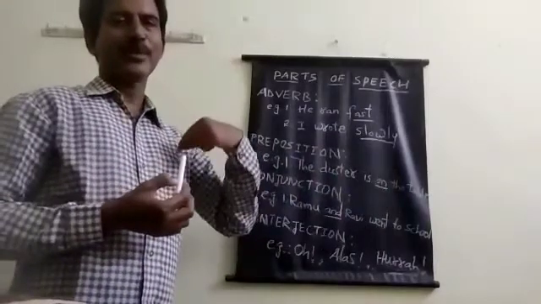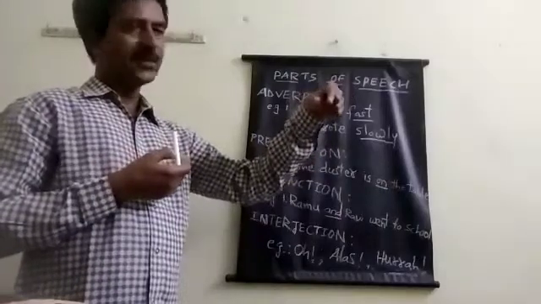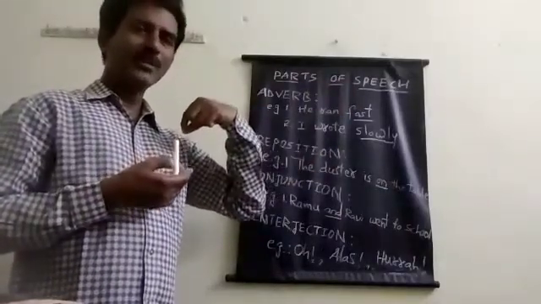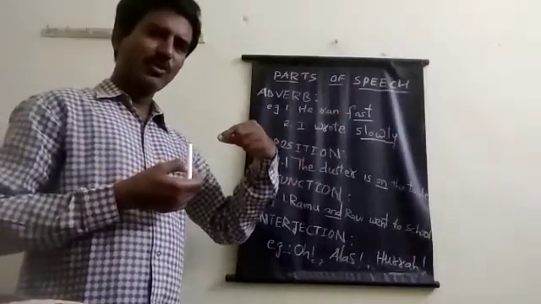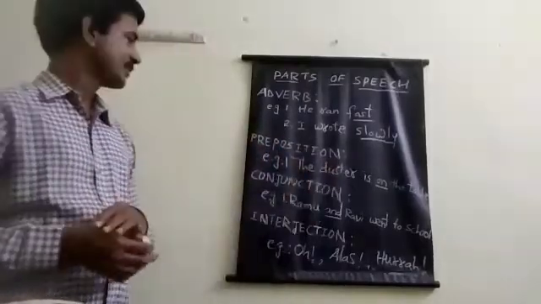A pen is in my pocket. Pocket is different and pen is different. Where is the pen? The pen is in my pocket. By keeping this "in", we come to know the relation between pen and pocket. So these are the relation telling words.